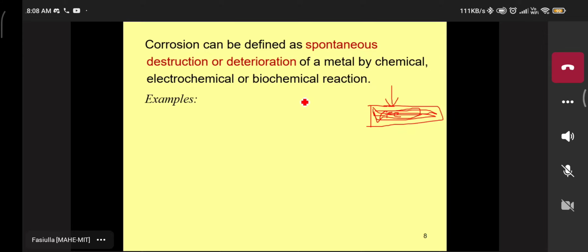Passive metal. It takes some time, meaning it slowly starts corrosion, with the formation of an oxidized layer on the surface of the metal. For example, this is the metal. First it forms this type of layer on the surface of the metal, then the corrosion stops slowly. This type of metal is known as passive metal. Active metal means it very easily starts oxidation or corrosion. Passive metal means it slowly starts corrosion, with the formation of an oxidized layer on the surface of the metal. Then that metal is known as passive metal.